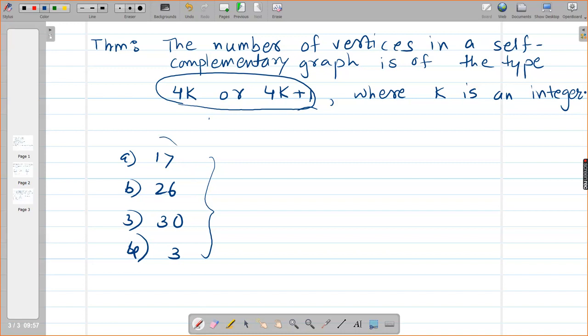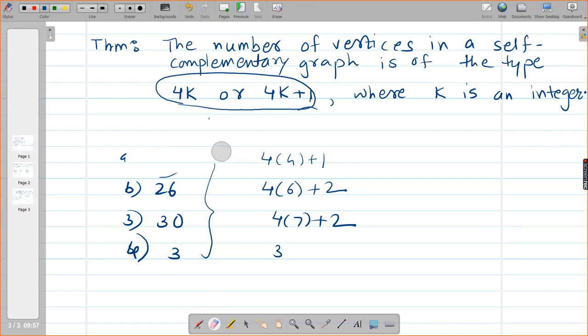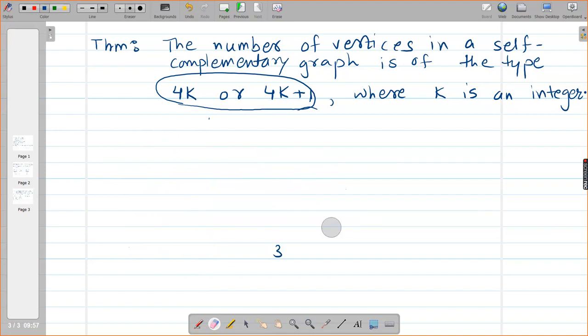17 you can write as 4 into 4 plus 1. 26, if you want to write, it will be 4 into 6 plus 2 आता है. This is 4 into 7 plus 2 आता है. And this you cannot write. This is 3 which is less than 4. Okay, so it may be. We are saying may be. So I hope you understand the statement.